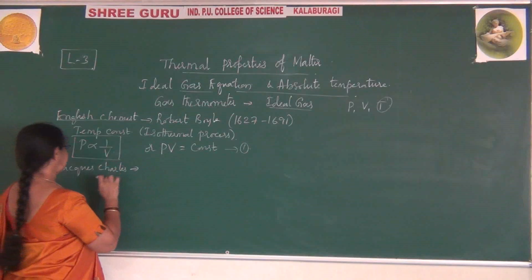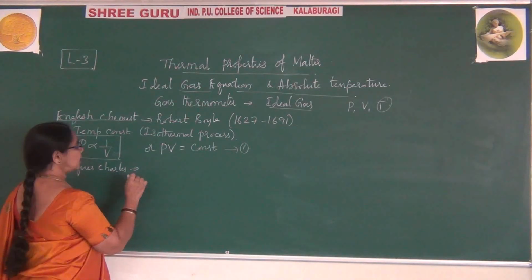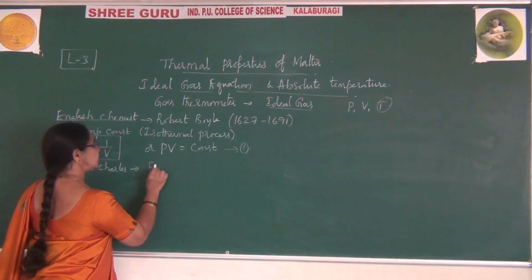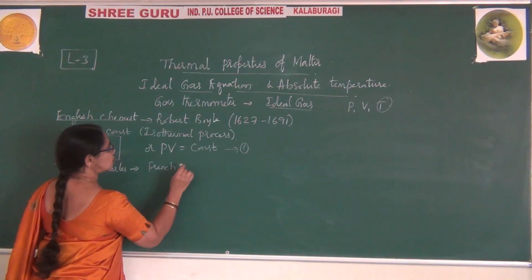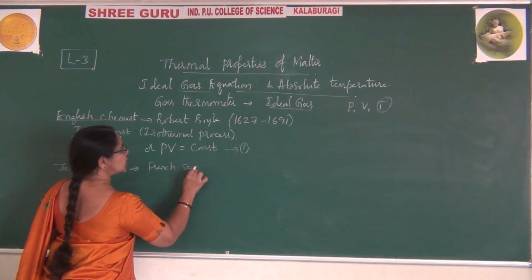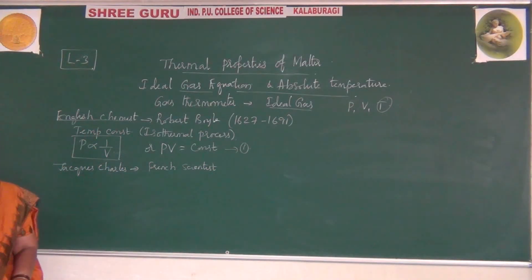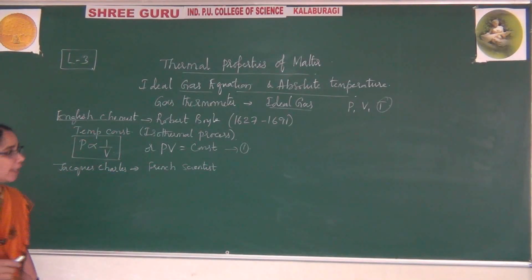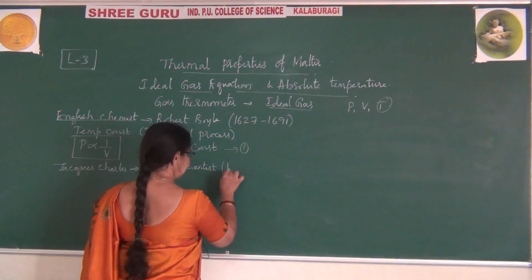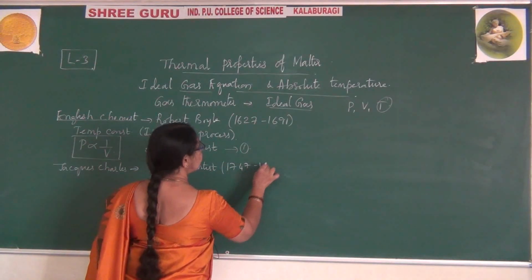By name Jacques Charles, he is a French scientist, nothing but you can say a French chemist. He explained this during the years 1747 to 1843.